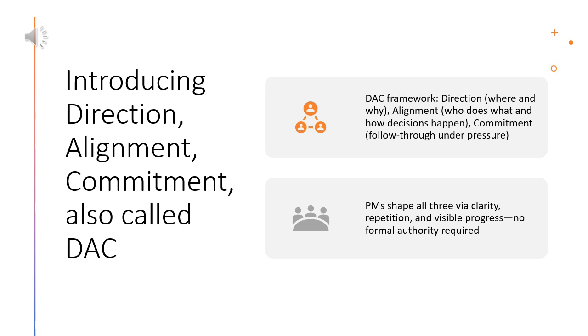Direction, alignment, commitment, also called DAC, is a proven leadership pattern. It asks three questions. Direction asks, do we agree on where we are going and why? Alignment asks, do we agree on who does what and how decisions get made? Commitment asks, will people follow through even when it gets hard? As a product manager, also called PM, you can shape all three. You do this through clarity, repetition, and visible progress. You do not need formal authority to do it.